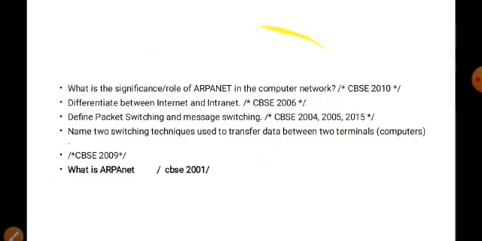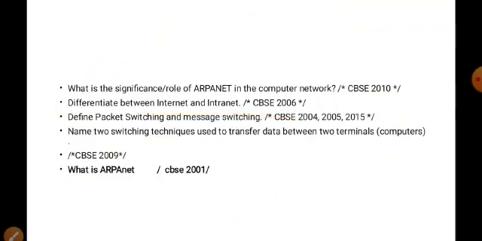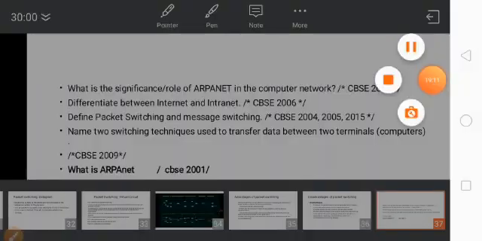Note these important questions. ARPANET was asked in 2010. Differentiate between internet and intranet was asked in 2006, followed by 2004, 2005, 2015. They asked the definitions of packet switching and message switching. They also asked to explain any two switching technologies, in 2009. Like that, any question will be asked from this concept.